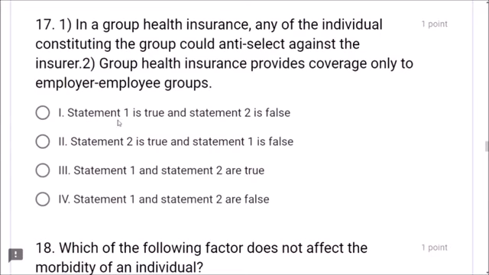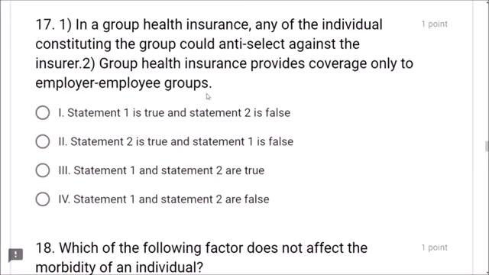Next, question number 17. There are two statements given. In a group health insurance, any of the individual constituting the group could anti-select against the insurer. Is it correct? No, friend, he cannot. Next, this is false statement. Group health insurance provides coverage only to employer-employee groups. No, friends, bank is giving insurance to the customers.